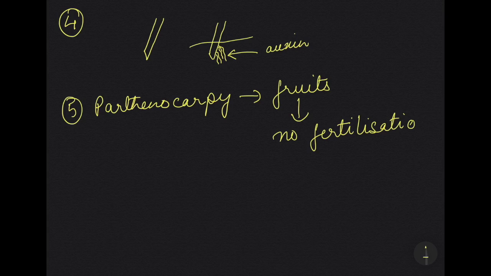That means the pollen does not have to go to the ovary, and the male gamete and the female gamete will not come together. So without that only the fruit is being formed. So that is known as parthenocarpy. So auxins can induce fruit formation without fertilization in fruits like apples, tomatoes, bananas. These fruits are known as parthenocarpic fruits.